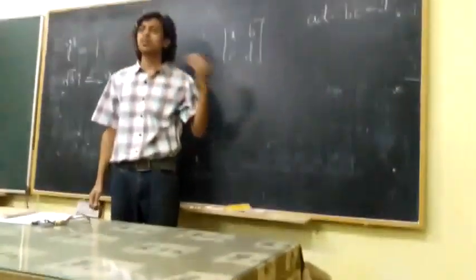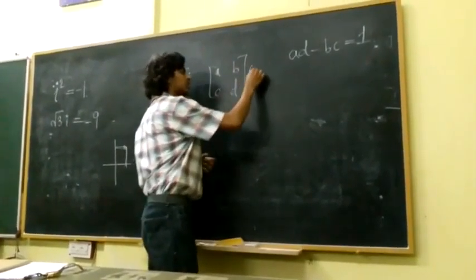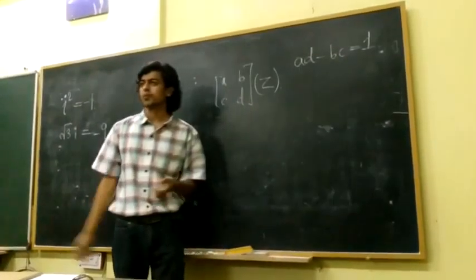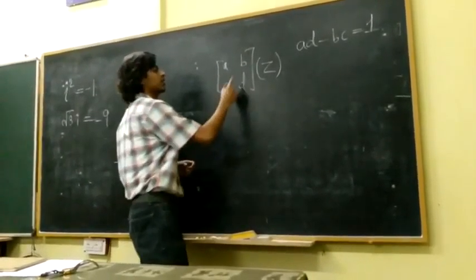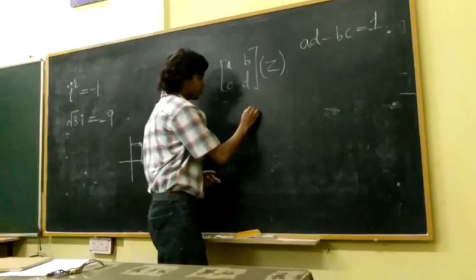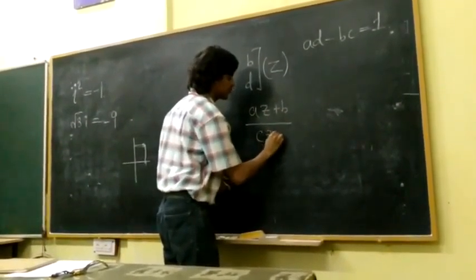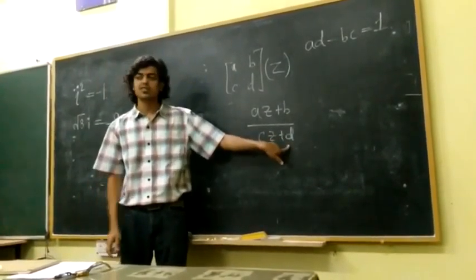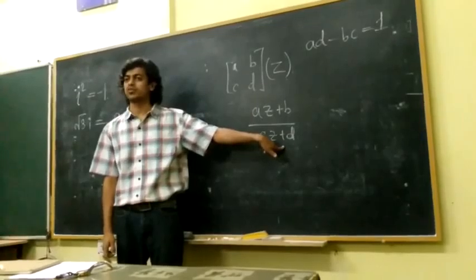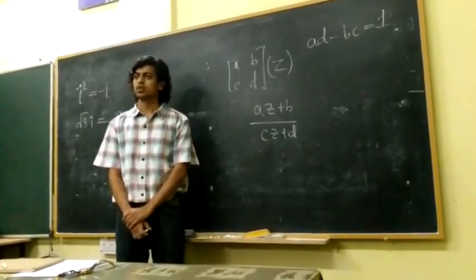Then we can define what is called the action of this matrix on a complex number Z. And what is this action that I'm speaking of? It sends Z to (AZ plus B) over (CZ plus D). As long as CZ plus D is not 0, this is another complex number. Right? And what's funny about this?